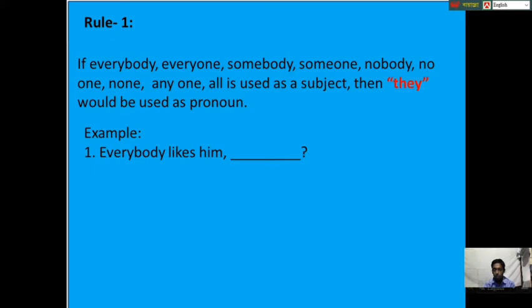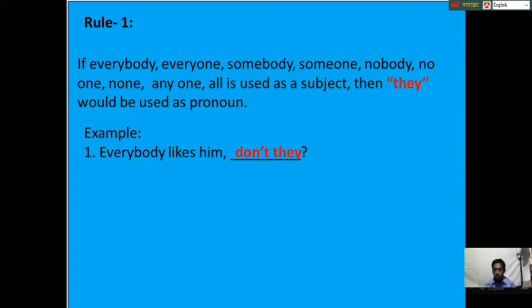Here everybody is used as subject, so we will use they as pronoun. It is present indefinite tense, so we will use don't. Though the verb is likes, we cannot use doesn't because they takes don't or didn't. That is why tag question will be don't they.